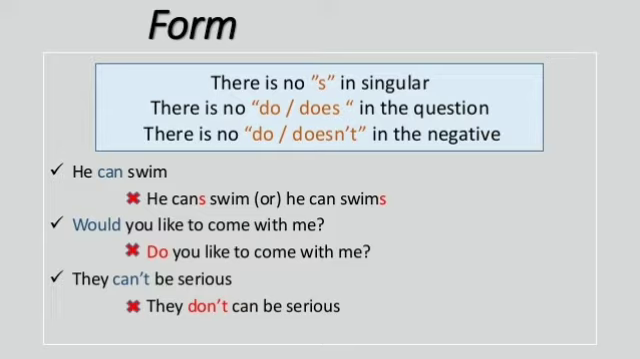The correct sentence is he can swim, and if we write he can swims, that will be wrong. In the same manner, if we write would you like to come with me, that will be correct, and if we write do you like to come with me, that will be wrong. And if we say they can't be serious, that is correct, and if we say they can be serious, that will be wrong. These are some of the forms that we must keep in mind while using modals in a sentence.